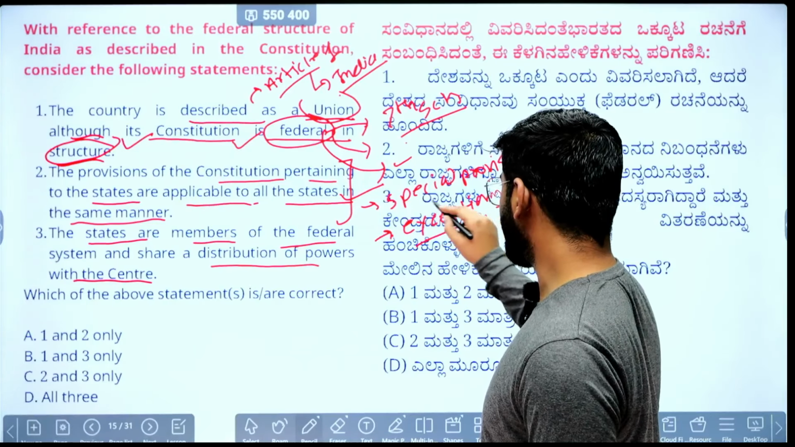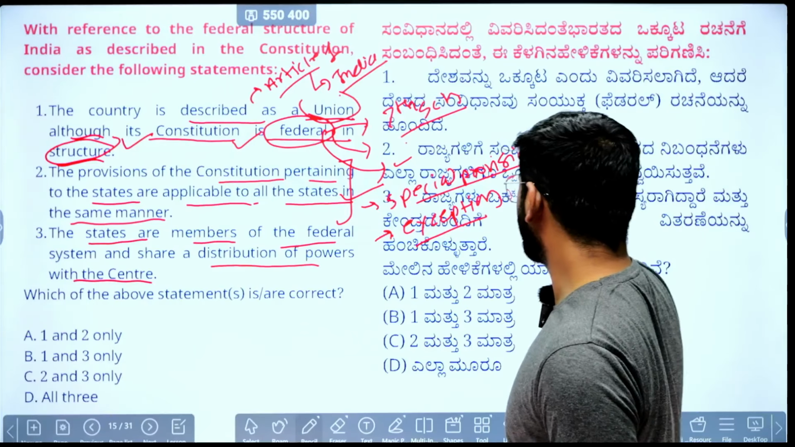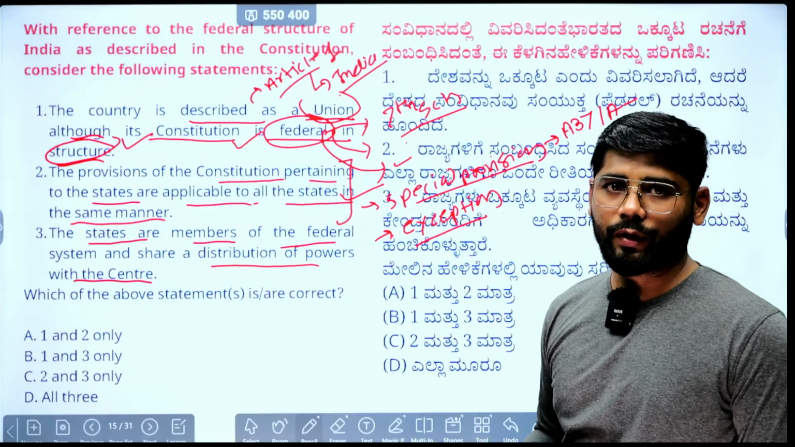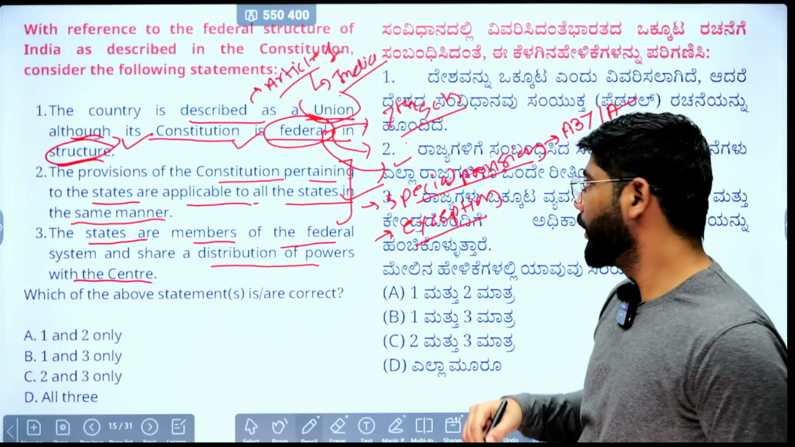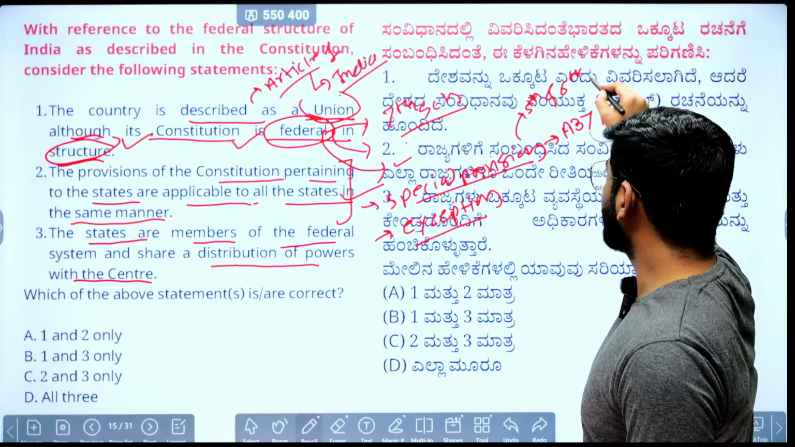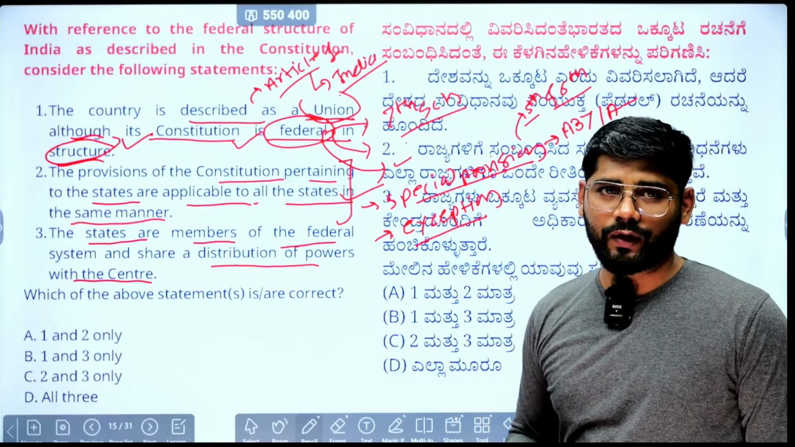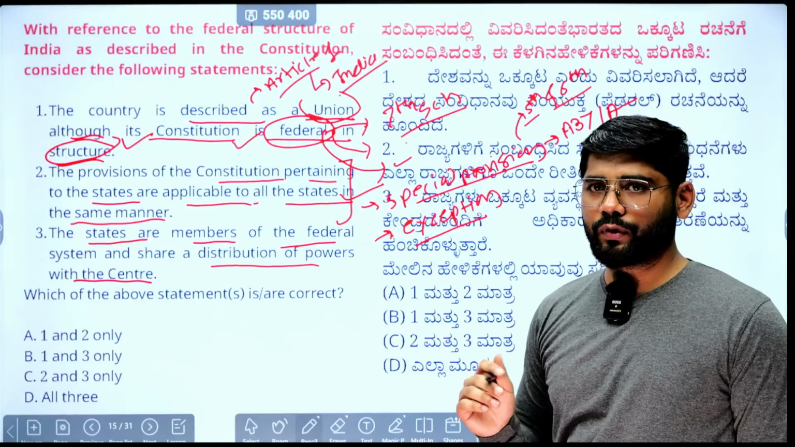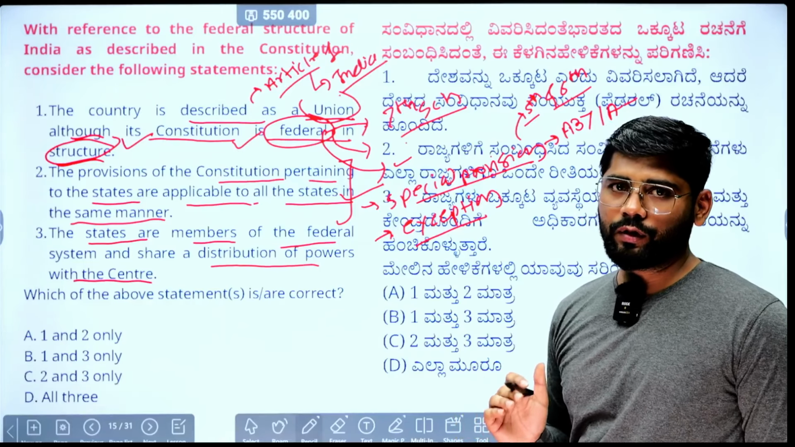When it comes to special provision, we know Article 371A to 370, whatever it is. There are further articles which talk about special provisions. Also, the 5th and 6th schedule give special provisions for certain states. Combining both, 10 in the 6th schedule and 4 in the 5th schedule, there are 14 states which have special provisions.